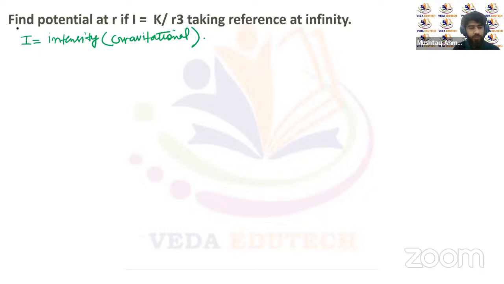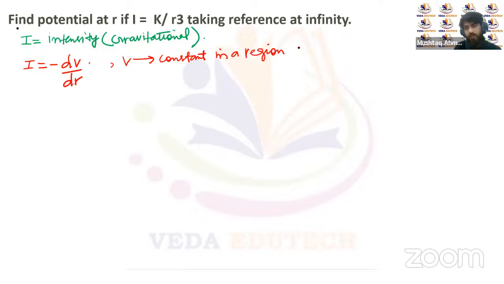So the relation between the gravitational field intensity and the potential is: the gravitational field intensity I is equal to minus dV upon dr, right? Now you can see here, if the value of V is constant in a region or space, then in that region or space, the gravitational field intensity will be equal to 0, right?